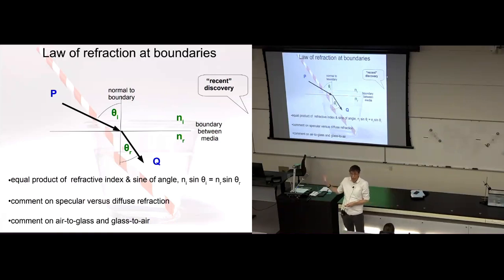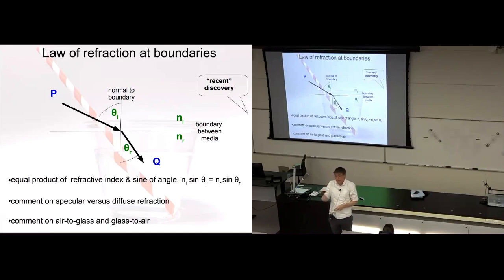How are those two angles related to one another? That was a mystery for thousands of years. Nobody knew how they were related until the scientist Snell. We've got to thank him for the law. It's called Snell's law, and this is the relationship between the two angles, theta I and theta r. So here's sine theta I, sine of the incident angle. Here's sine theta r, sine of the refracted angle. The other thing you see in here is an Ni and an Nr. What are these two numbers? These are just numbers. That's the first thing. They don't have units. Ni is a number. Nr is a number.